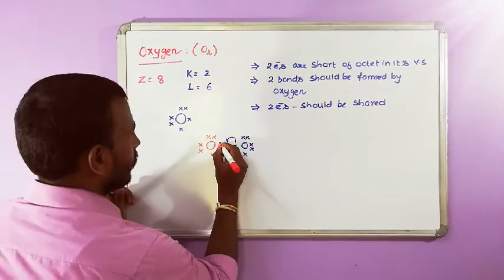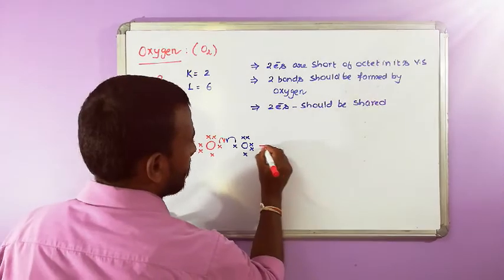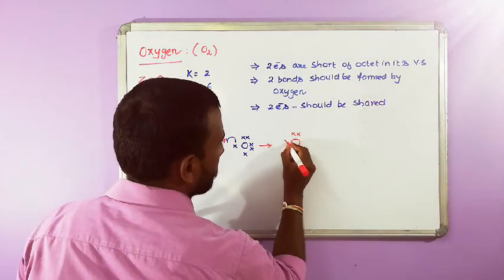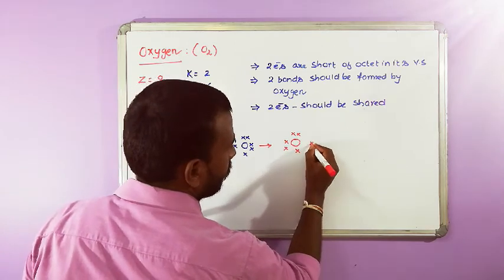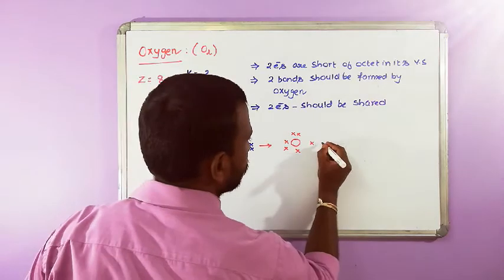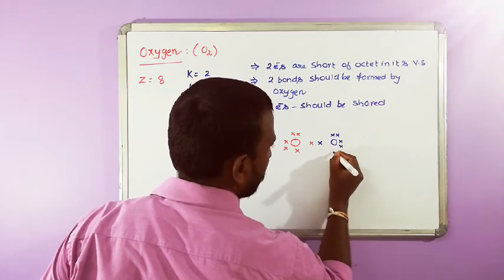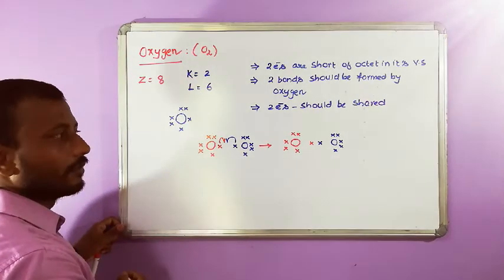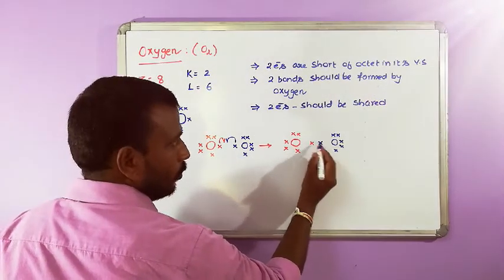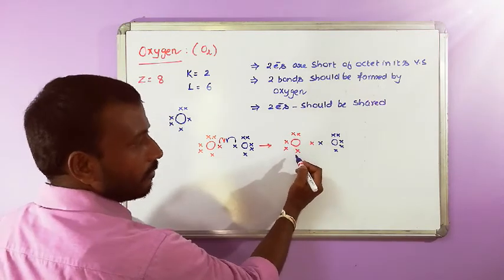If they are sharing 1 electron each, and we count the number of electrons around oxygen, 2, 2, 4, 4 plus 2 is 6, 6 plus 1, only 7.